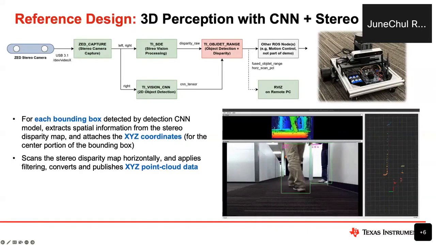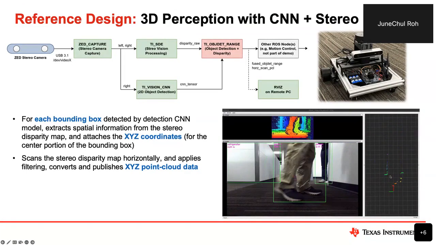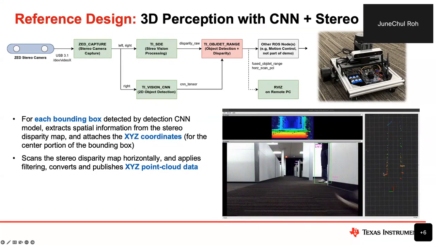The idea is quite simple. We scan the disparity map horizontally and generate the point cloud, more like a LiDAR-based point cloud. That is the main purpose, but using a single sensor.